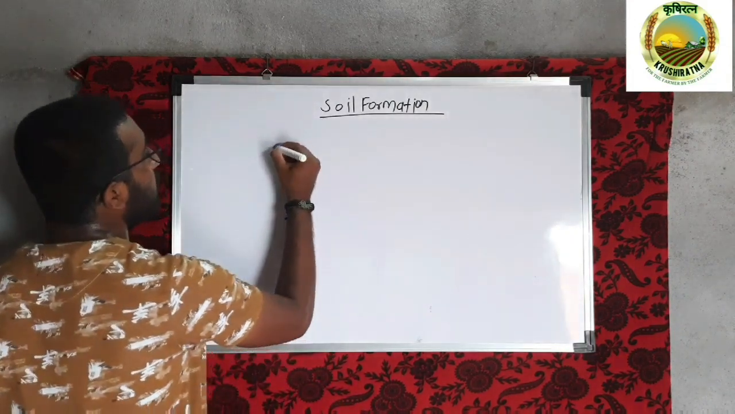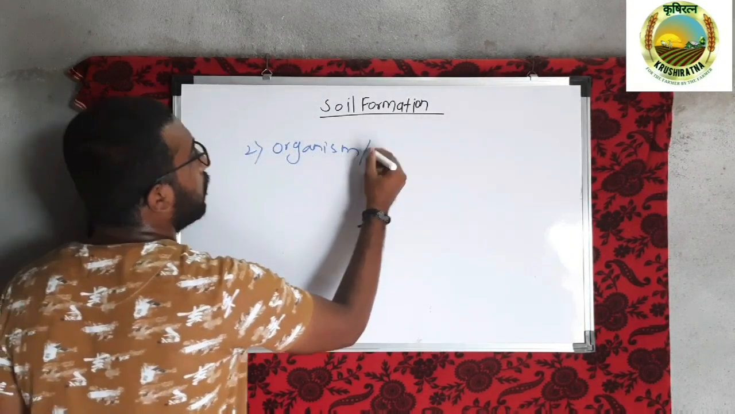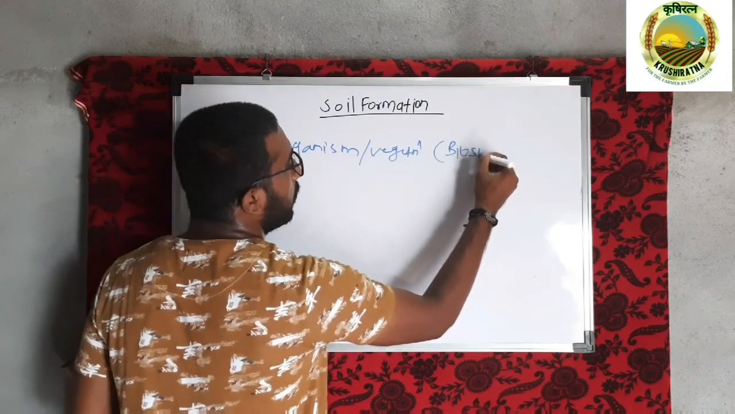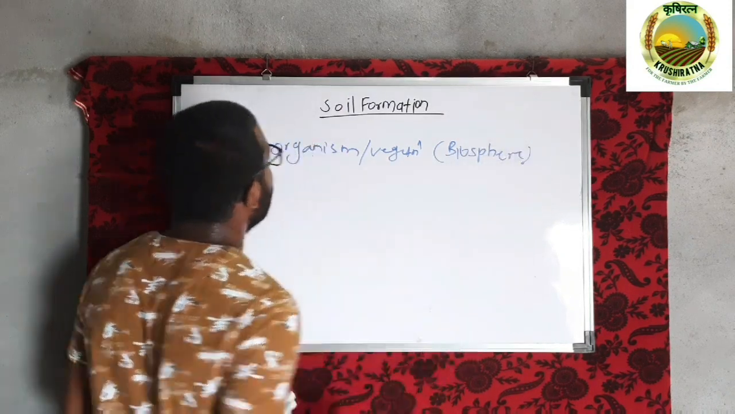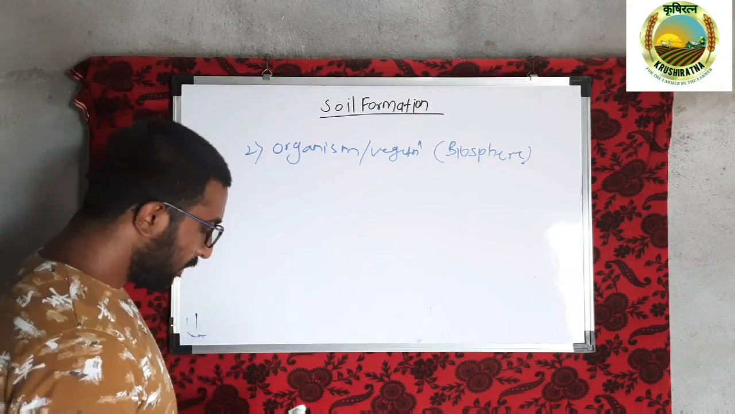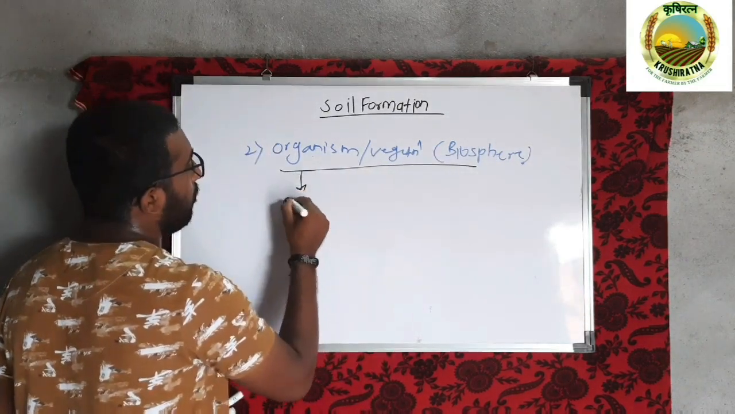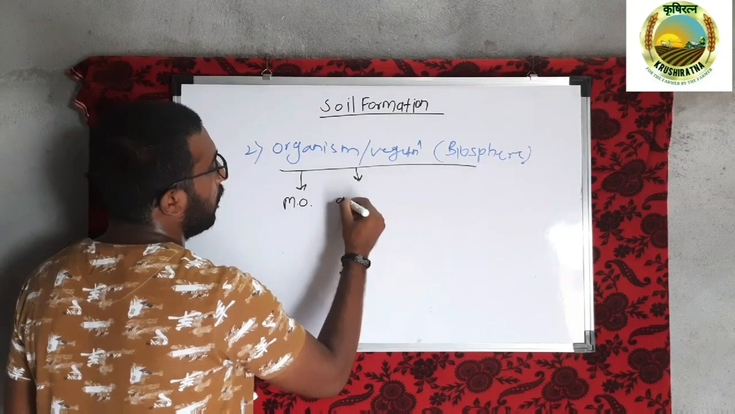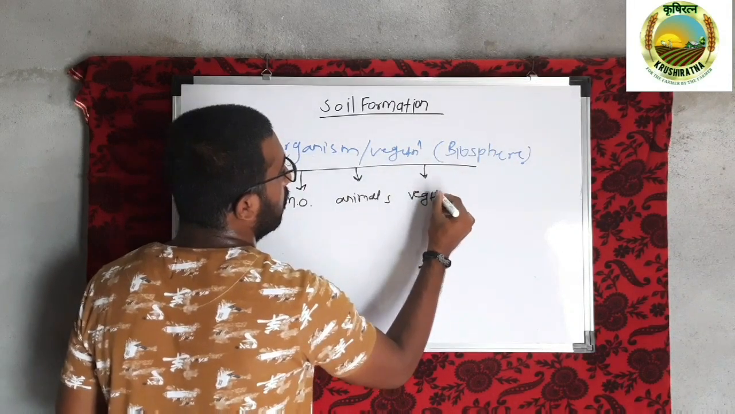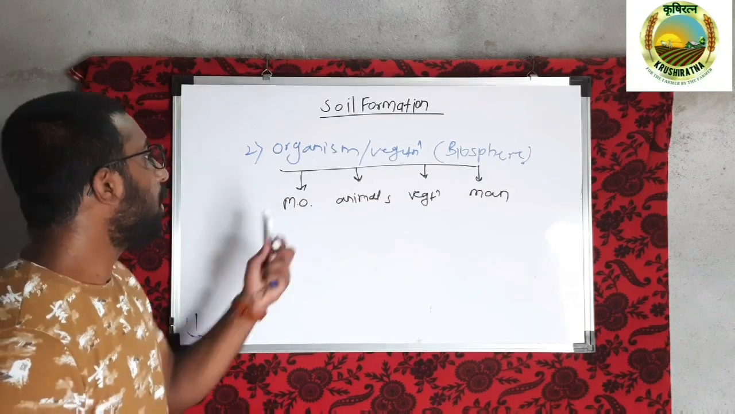Then we will go to the next active factor, that is organism, or vegetation, or more collectively we can call it the biosphere. From an objective point of view, there are four major factors under this heading: microorganisms in the soil, various animals in the soil, vegetation, and the action of man. So these are the active factors under the category organism.